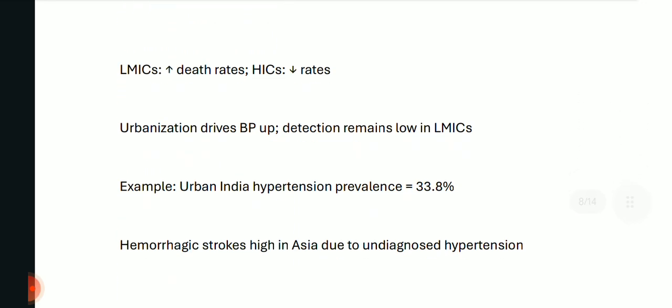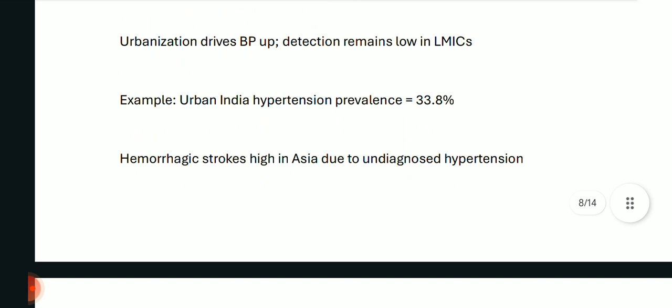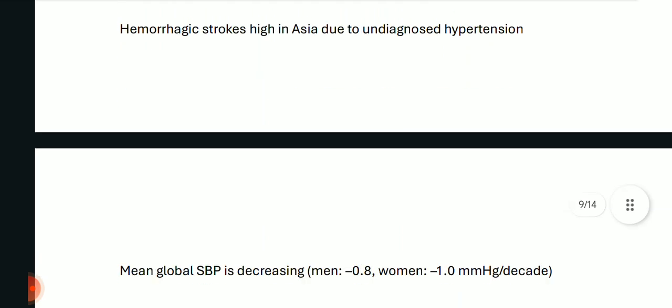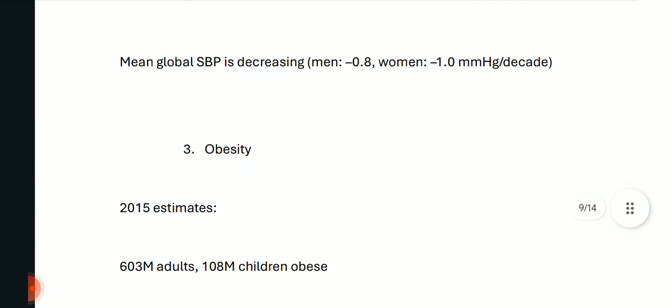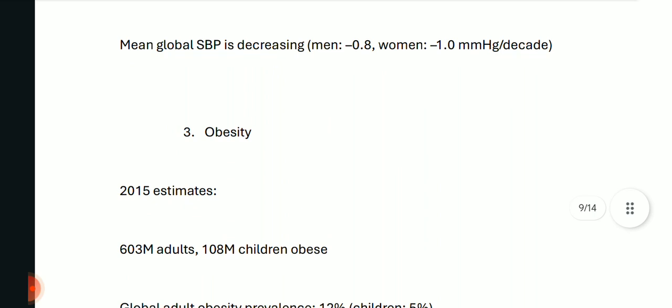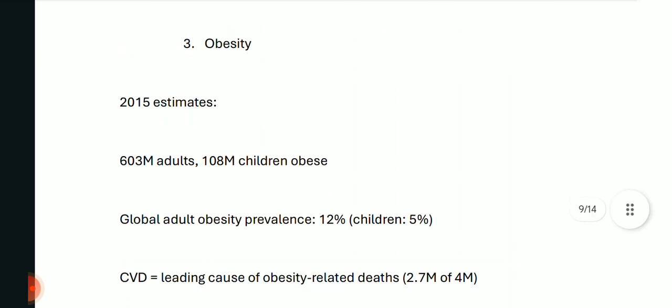In low middle income countries, death rates are increasing. In high income countries, the rates are decreasing. Urbanization drives BP up. Detection remains low in low middle income countries. For example, urban India hypertension prevalence is approximately 33.8%. Next, hemorrhagic strokes are high in Asia due to undiagnosed hypertension. The mean global systolic blood pressure is decreasing in men by 0.8 and in women by 1 mmHg per decade. Okay, and a very important contributing factor to cardiovascular diseases is obesity.